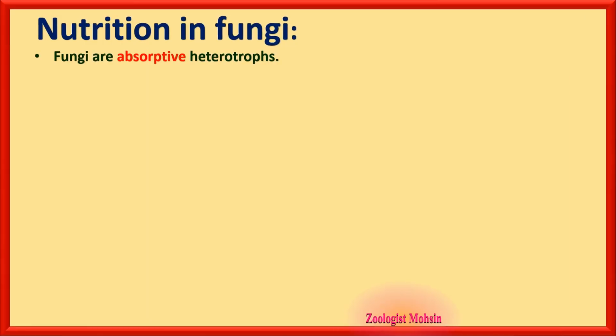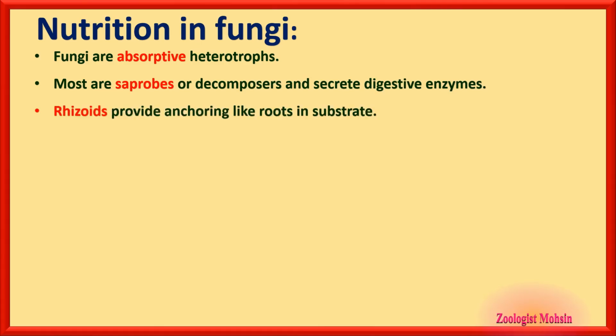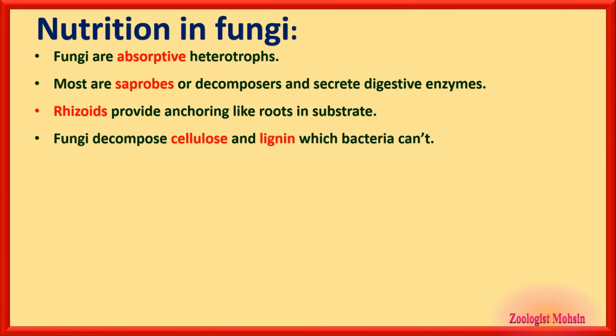Nutrition. Fungi are absorptive heterotrophs. They secrete enzymes. Those enzymes digest the food outside the body, and that digested food is directly absorbed in the fungi. That's why they are absorptive heterotrophs. Most are saprobes. The word saprobe is important for you to remember. Saprobes or saprophytes are decomposers and secrete digestive enzymes. Rhizoids, like roots, provide anchoring in the substrate. Fungi decompose cellulose and lignin, and even it can decompose chitin, which bacteria cannot decompose.